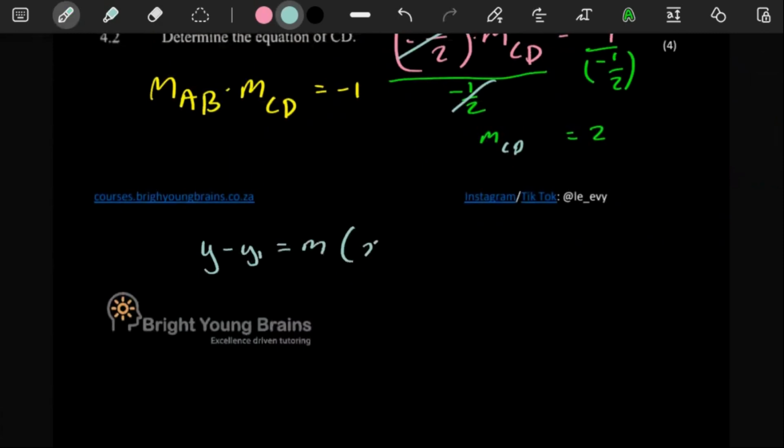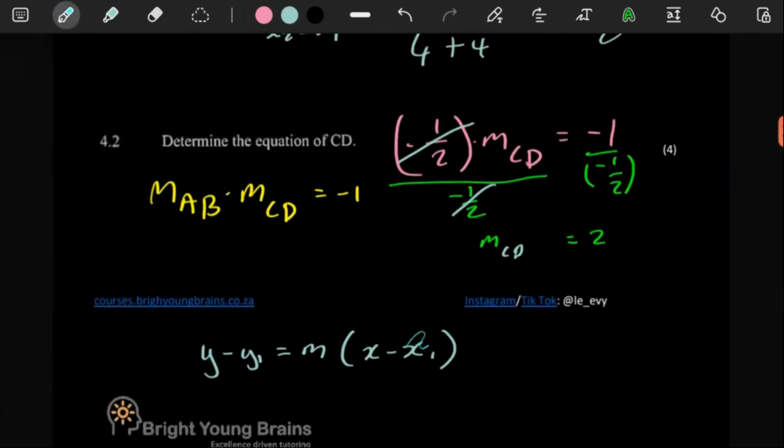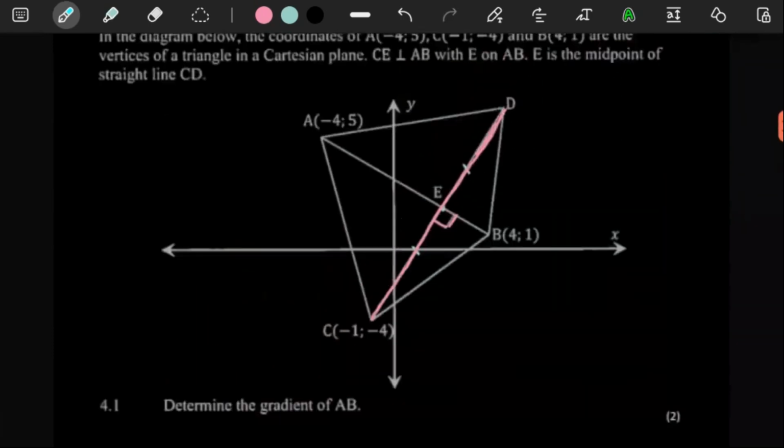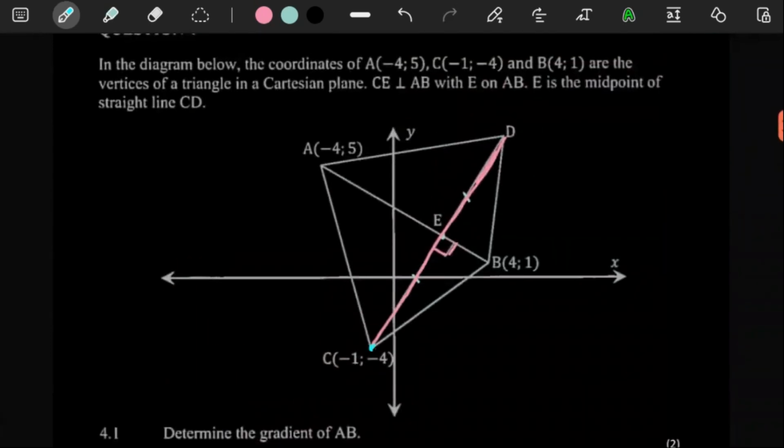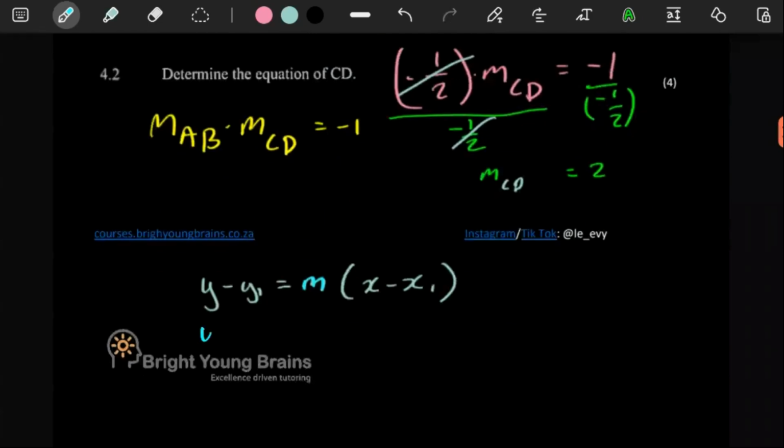Since we have the gradient, remember in the equation of a straight line, we can always work it out using this equation, where we just need the gradient of the line and a coordinate that the line passes through. Here, we have the gradient of CD. We just worked it out, so that's M. One coordinate that the graph passes through is C. So we can label this x1, y1. When we see x1 and y1, we can just put that coordinate there.